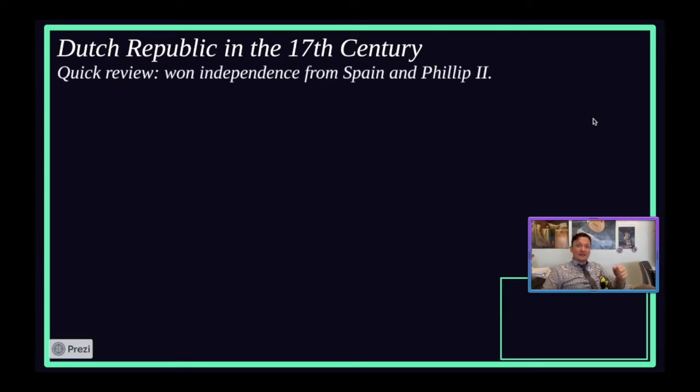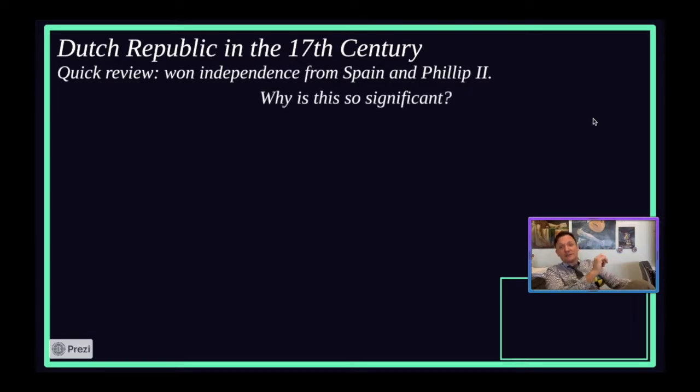Well, the thing about it is, quick review, they are going to win their independence from Spain and Philip II, right? They're going to win it outright in 1648 when the Treaty of Westphalia formally recognizes the 12 provinces of the Netherlands, right? Now, why is this so significant?